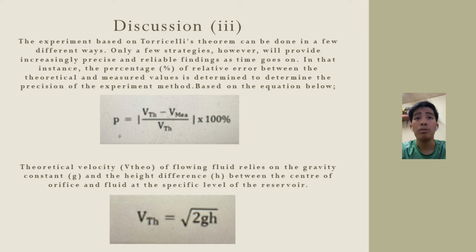Based on the equation below, P equals (V theory minus V measured) divided by V theory, times 100. Next, the theoretical velocity, V theory, of flowing fluid relies on the gravity constant, denoted as g, and the height difference, h, between the center of the orifice and the fluid at a specific level of the reservoir. As you can see, V theory equals the square root of 2gh.